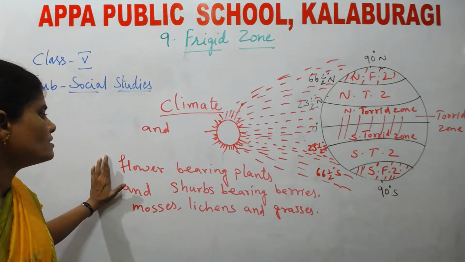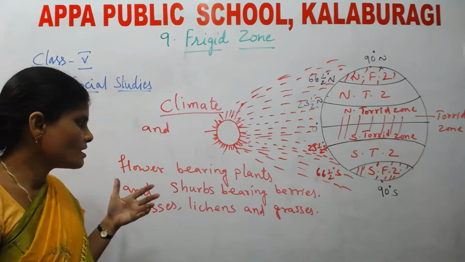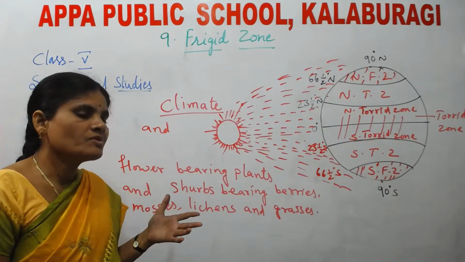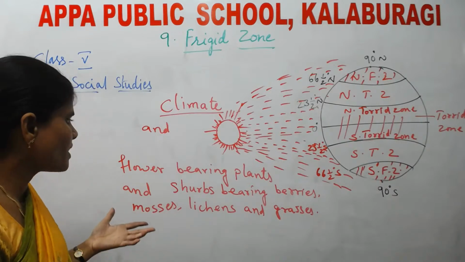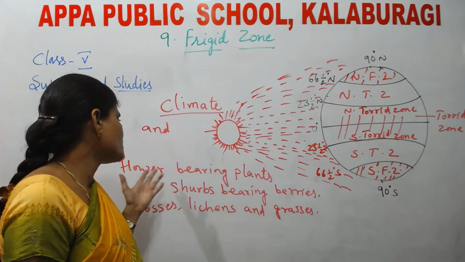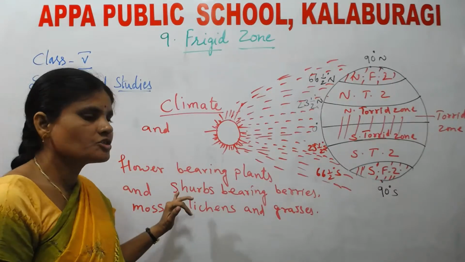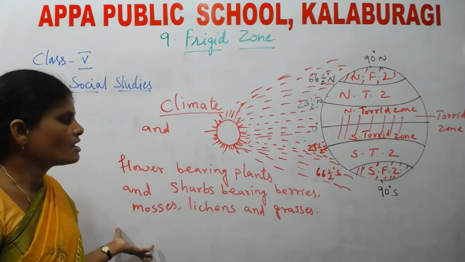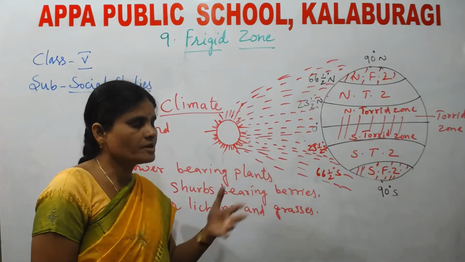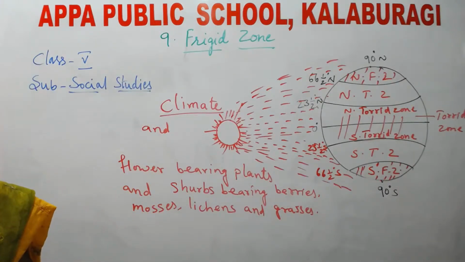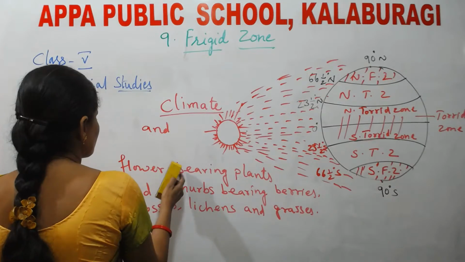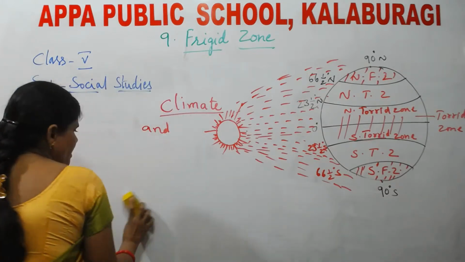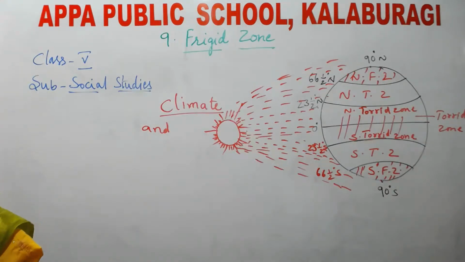Due to the sunlight, what happens? The ice melts. Due to that, we find some plants. Plants bearing flowers and shrubs bearing berries, mosses, lichens and grasses are seen in the frigid zones. Okay, now let us come to the animals. Wildlife. Wildlife is nothing but animals.